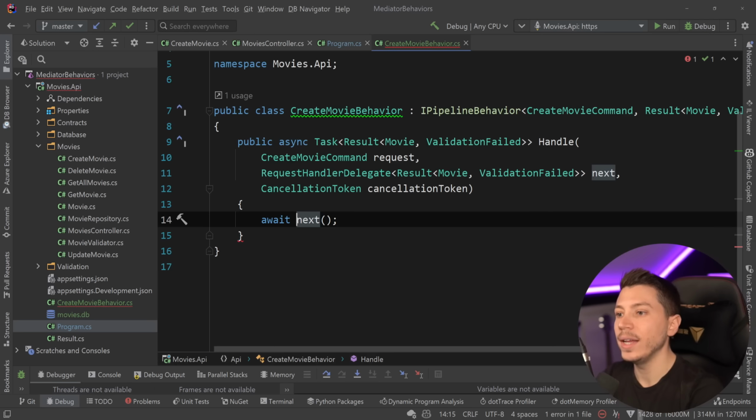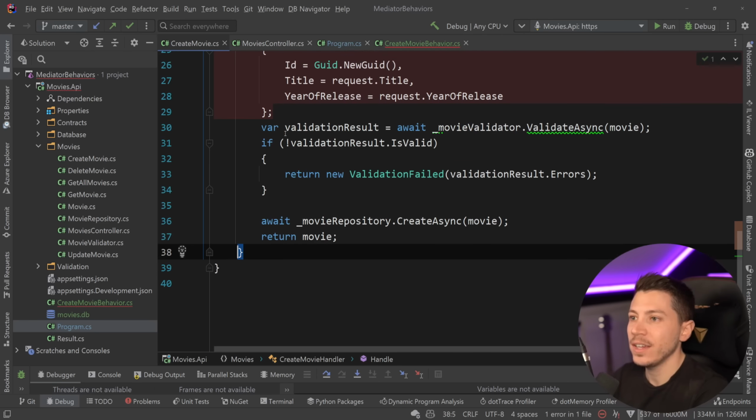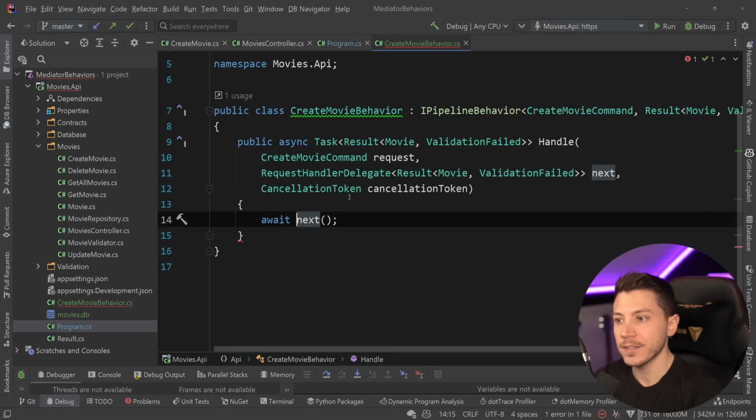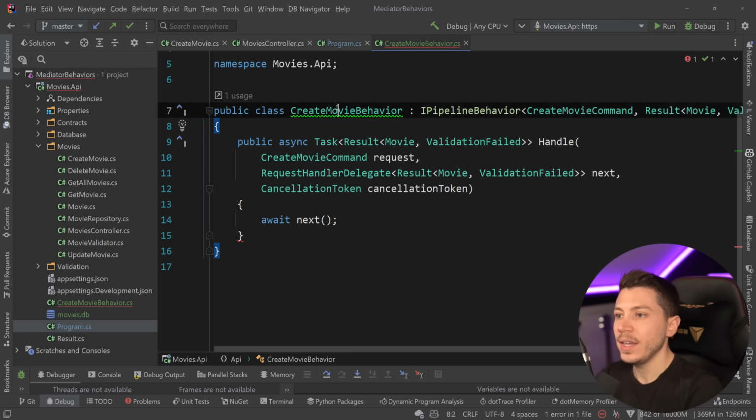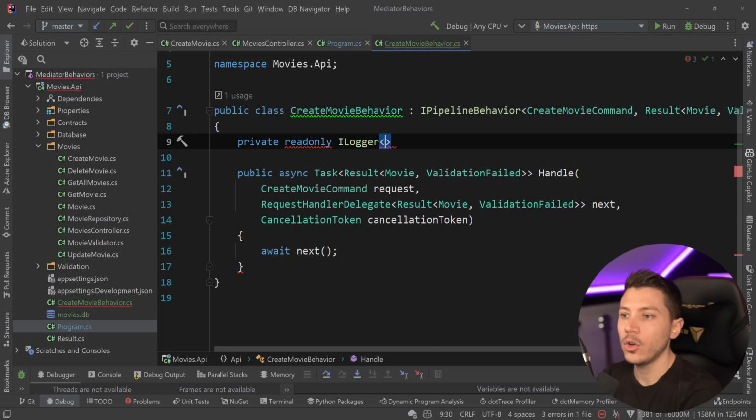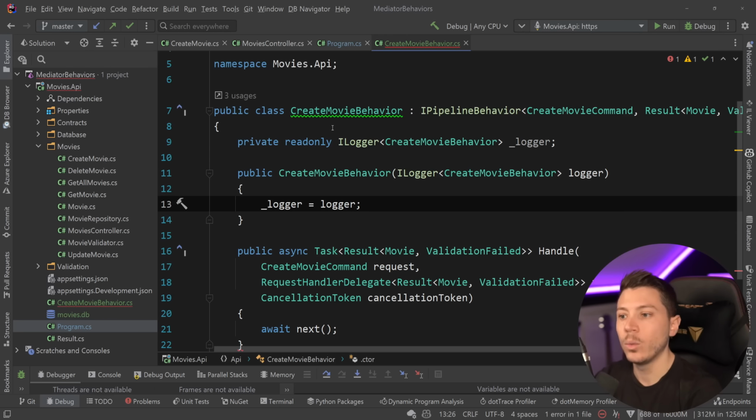Now, why is this great? Well, it's great because if I want to add logging that collects how long this took to execute, you wouldn't really do that in the handler itself. If you have to do it in every single handler and say, oh yeah, using stopwatch or whatever to calculate how long it took, it's going to be very, very tedious. Instead, what I'm going to do is inject an ILogger here. So ILogger of that behavior, and dependency injection just fully works here.